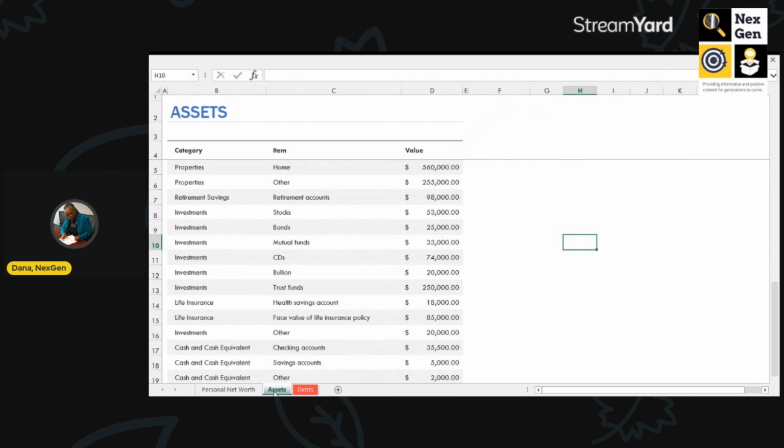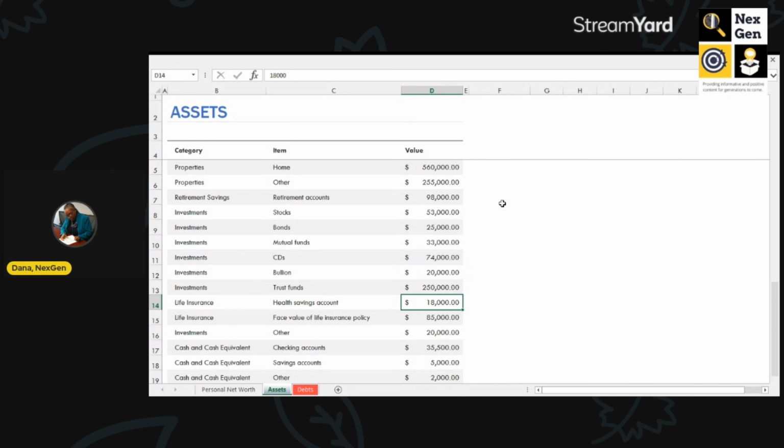Okay, let's go ahead and take a look at their assets. Okay, they have a home, and that is the value of their home. They also have a second home, and that's the value of that home. This is their retirement accounts. They have stocks. They have all these investments. Okay, they have trust funds, and I believe that's for their children and grandchildren. Well, pretty much for their grandchildren.